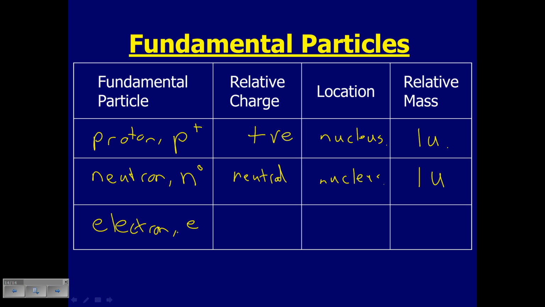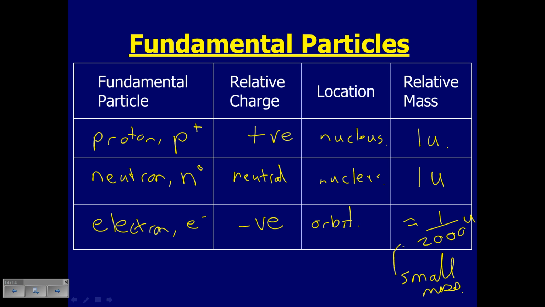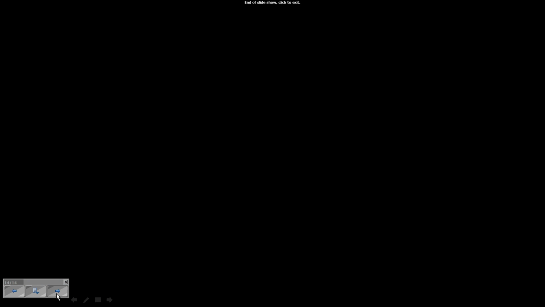And the last guy, which is actually the first guy we came across, the electron, has an E negative, and it is a negative charge, and it's important to know that the negative of the electron completely cancels out the positive of a proton. It's found in orbit, and its mass is approximately 1/2000th of a U. So it has a very small mass, all right? So its mass is much different than the proton, but its charge is exactly opposite to the proton, and it cancels it out. Okay, and that's where we are ending for today.